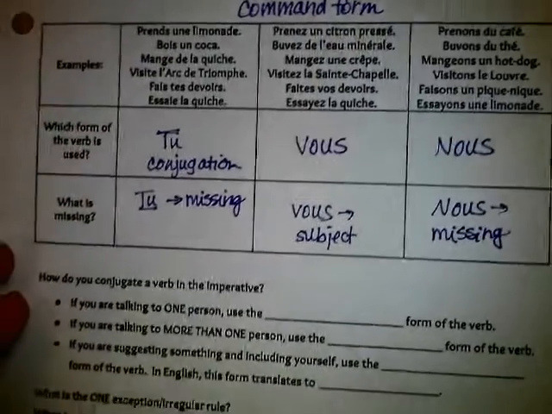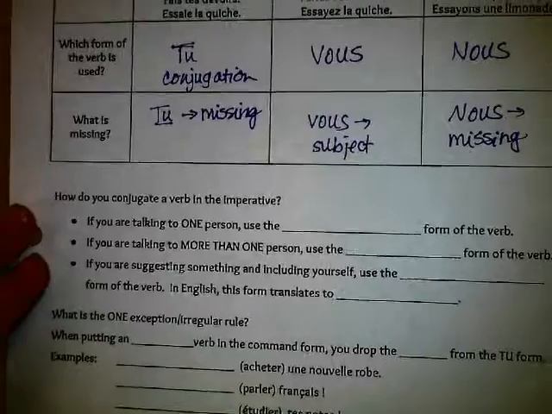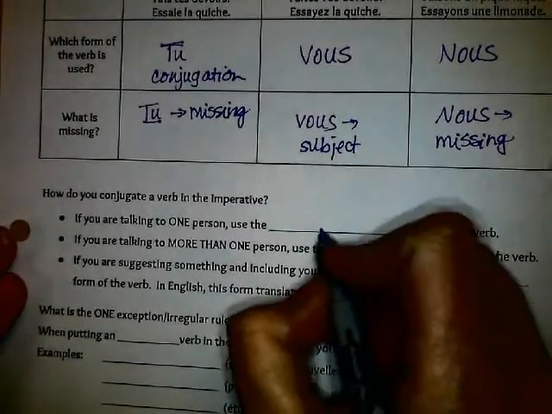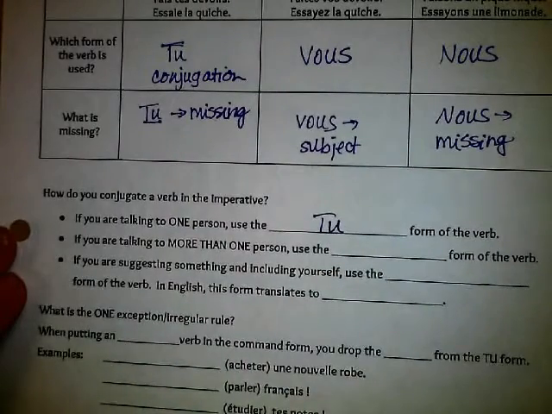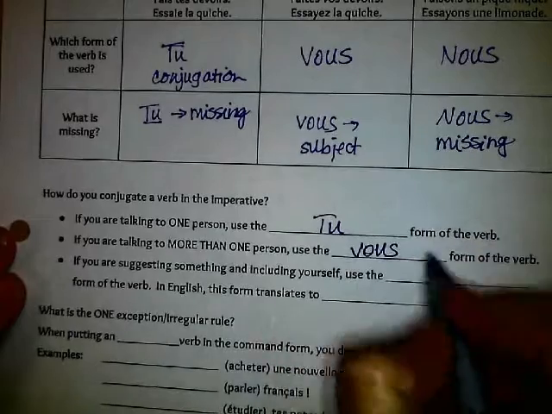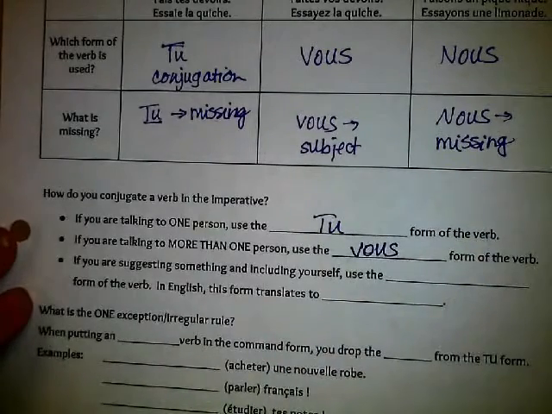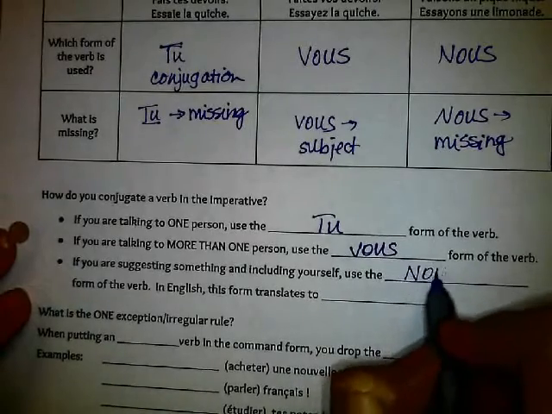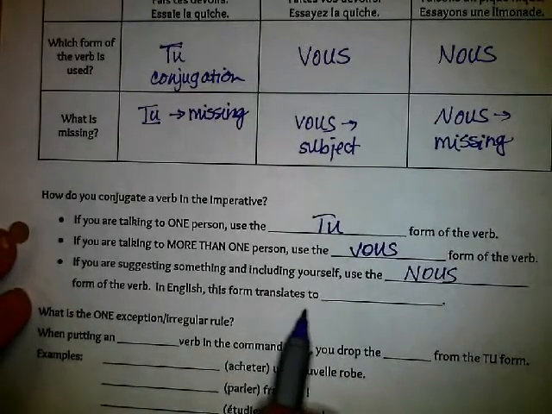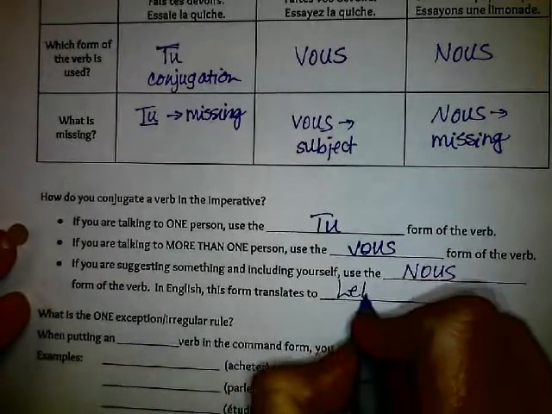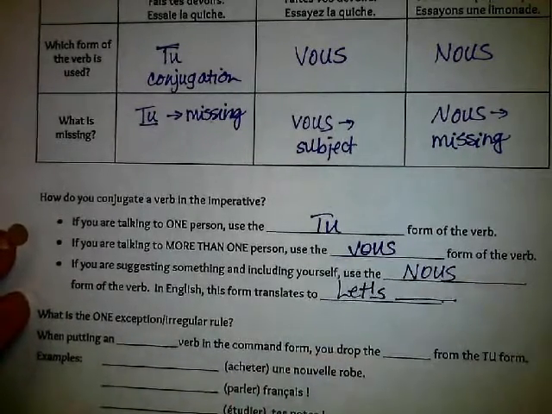Okay? So, how do you conjugate a verb in the imperative? If you're talking to one person, use the tu form of the verb. If you're talking to more than one person, use the vous form of the verb. If you're suggesting something, including yourself, use the nous form of the verb. So it always includes you and someone else. In English, this form translates to let's do whatever.